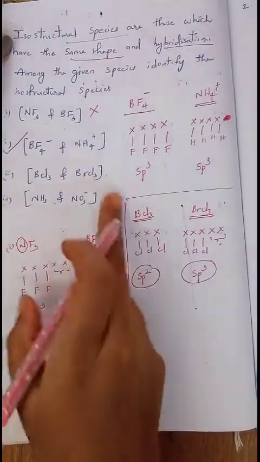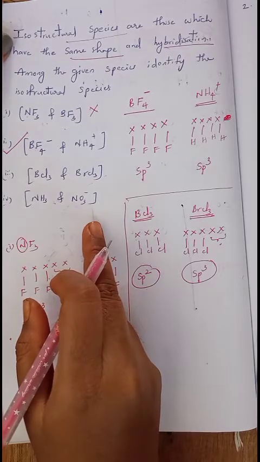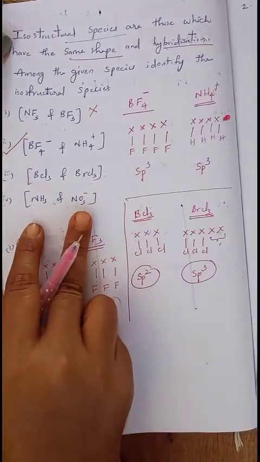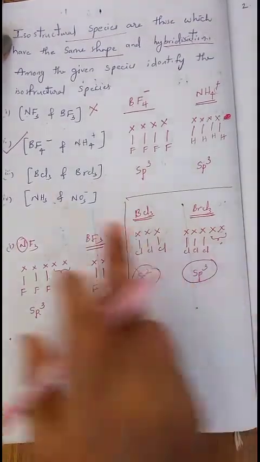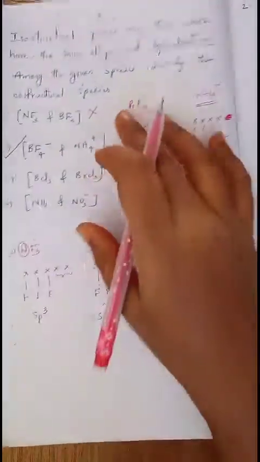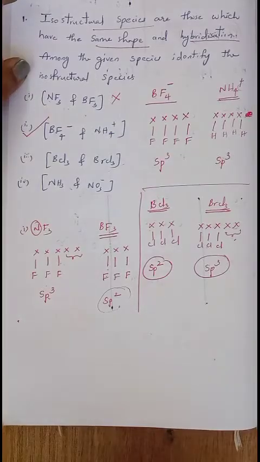In the same manner, you can also try for NH3 and NO3 to see whether they are isostructural or not, based on the hybridization. If these two have the same hybridization, then they are isostructural. If they have different hybridization, then they are not. So for this question, the answer is the second option. Now we'll move on to the next question.